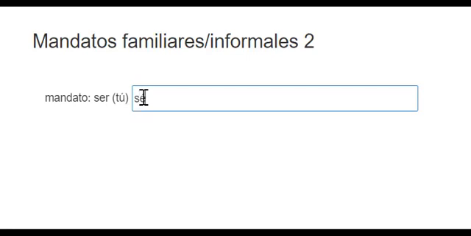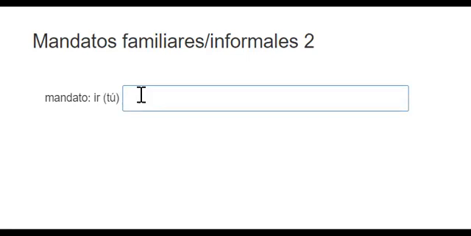It does have an accent mark on the E, but this is the affirmative tú form. And again, this is affirmative here because we don't see a no. If we were a negative verb, we would see the no with it to let us know that it's negative. All right, so again, it's an irregular one, doesn't follow the rules. It's just one of those Vin Diesel words that are irregular. All right, bueno, número dos.